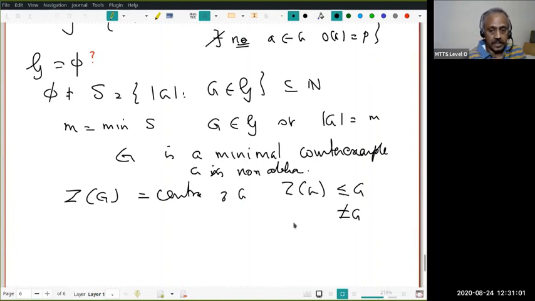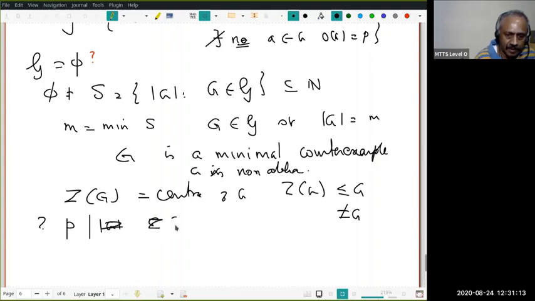Now, next question: does P divide the order of the center of G? Suppose P divides the order of the center. Then this is an abelian group and P divides its order.